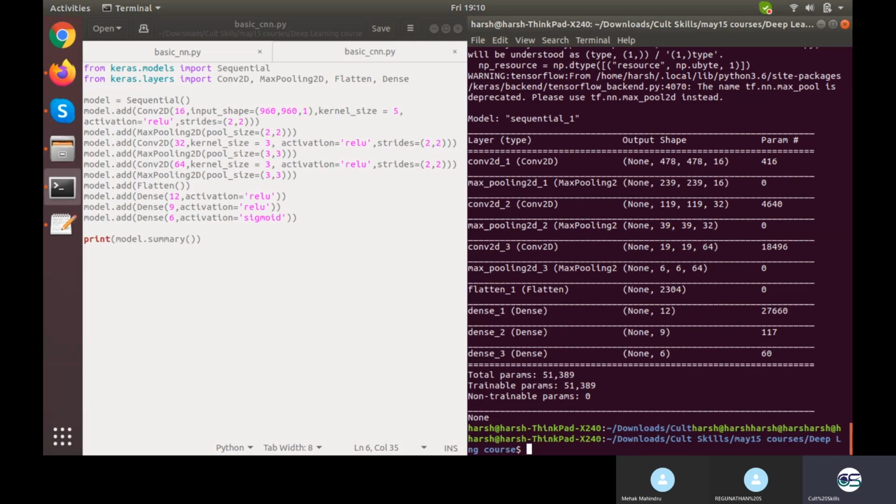And not only on this, you can do the same thing, the model.summary part, on any neural network, not on CNN only. You can do that on the basic neural network as well. But till that time, those things were understood by us, so we didn't discuss that much. But you could have done this on that neural network as well.